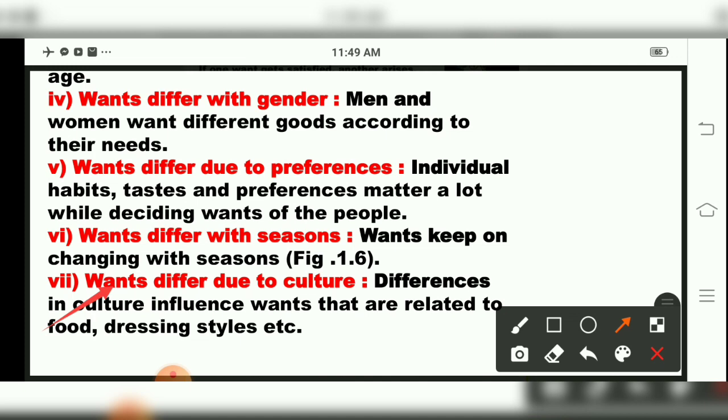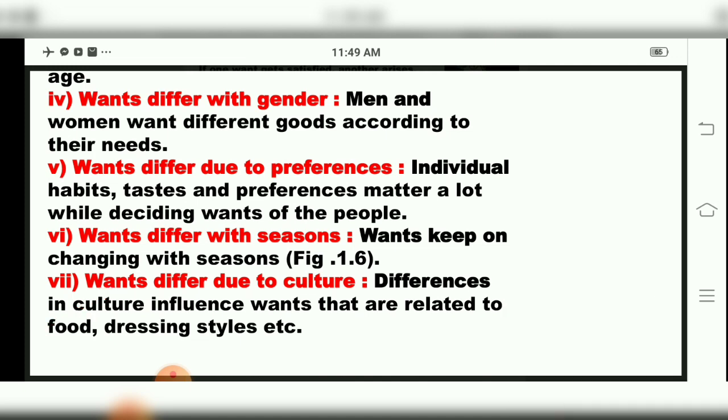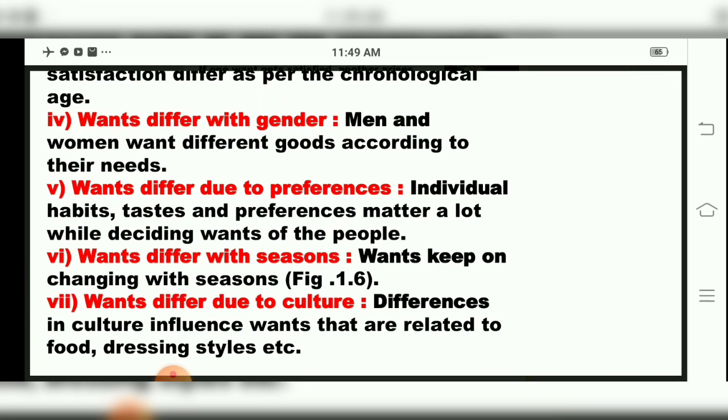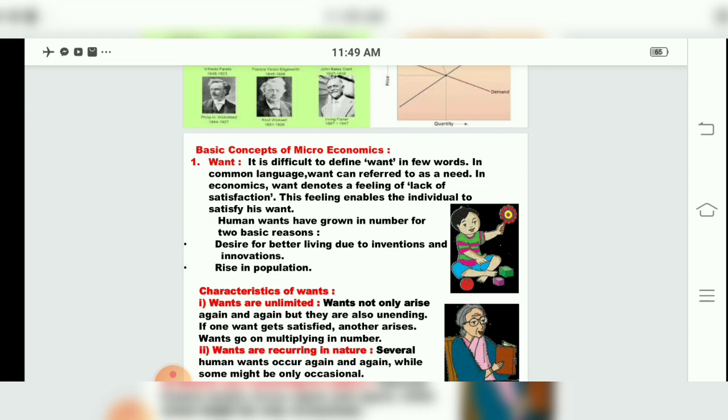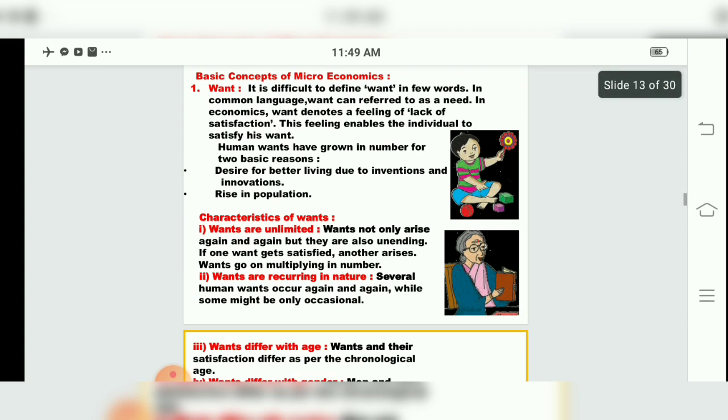So want, we all know, cannot be defined exactly. Want is always changing according to people's behavior, children. Then want is a lack of satisfaction. When there is a lack of satisfaction, we demand things. Then what are the characteristics of want? Wants are unlimited. Yes, our demand will not be satisfied. Everywhere we demand more and more of something again.